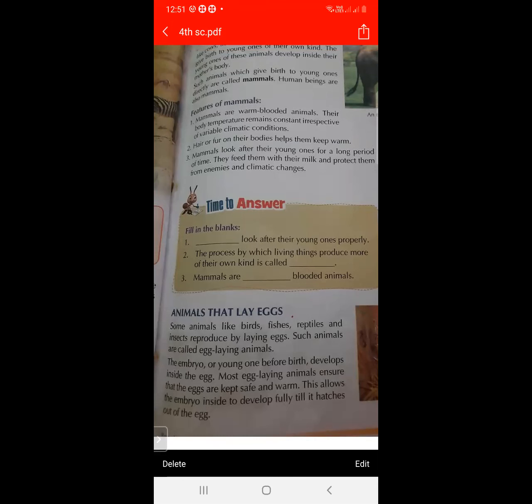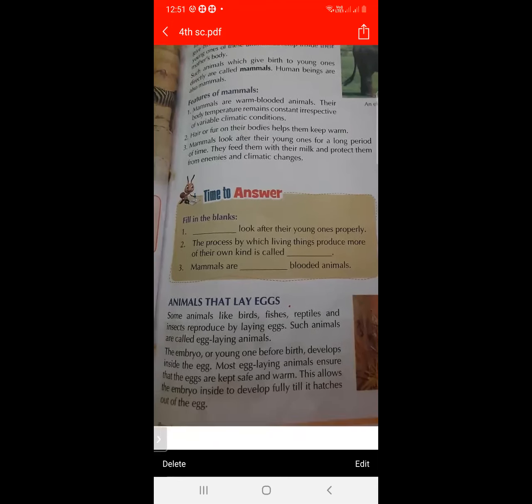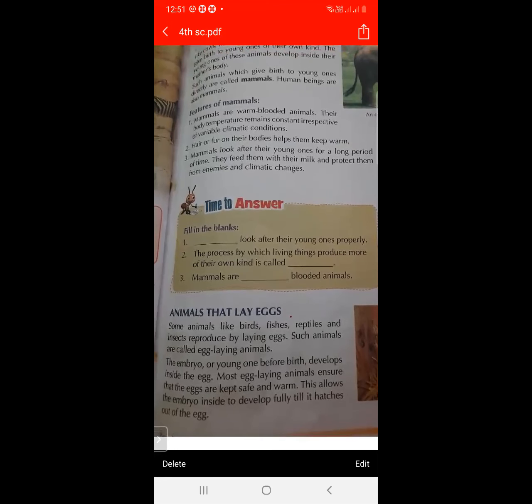Some animals cannot give birth to their young ones. They reproduce by laying eggs, like birds, fishes, reptiles, and insects. These types of animals are called egg-laying animals. The embryo or young one before birth develops inside the egg. Most egg-laying animals keep the eggs safe and warm, so the embryo inside can develop fully until it hatches out of the egg.